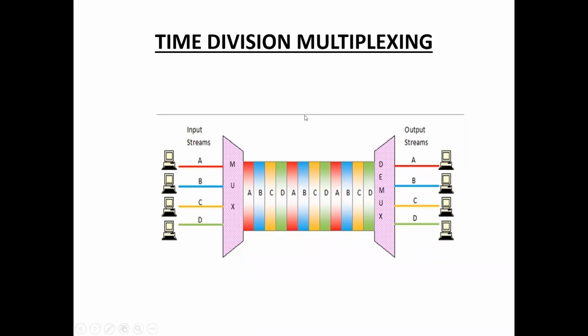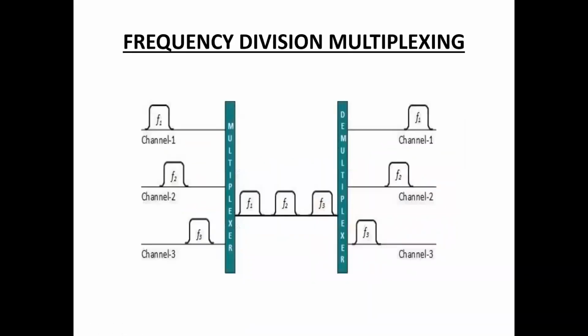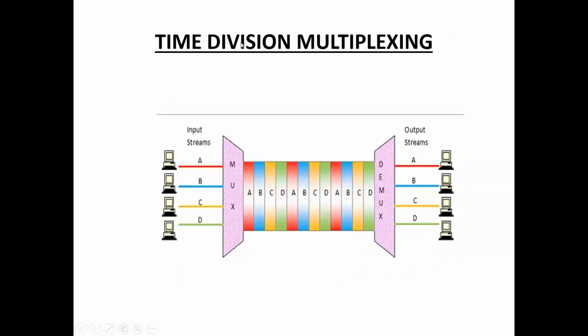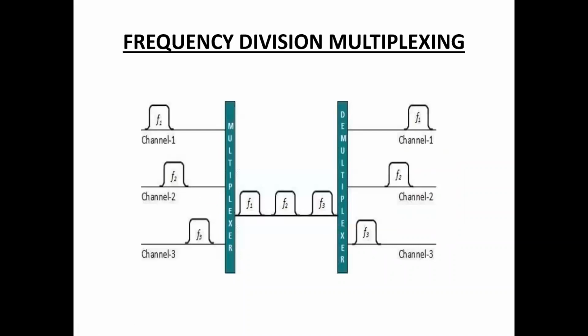This is about time division multiplexing. Remember the difference between frequency division multiplexing and time division multiplexing. In frequency division multiplexing, the channel is dedicated to a user based on frequency. On a single channel there are different frequencies F1, F2, F3: F1 for user 1, F2 for user 2, F3 for user 3.